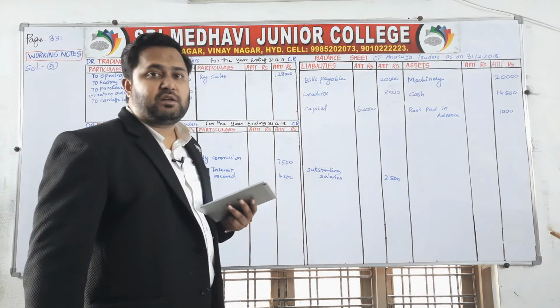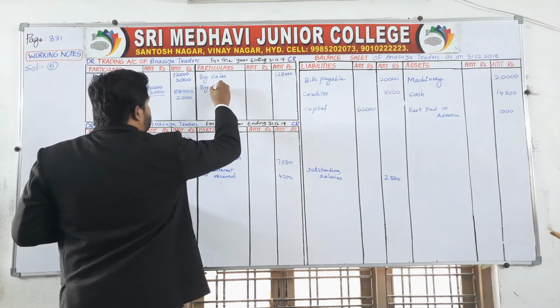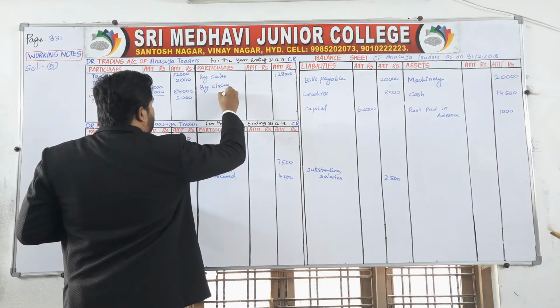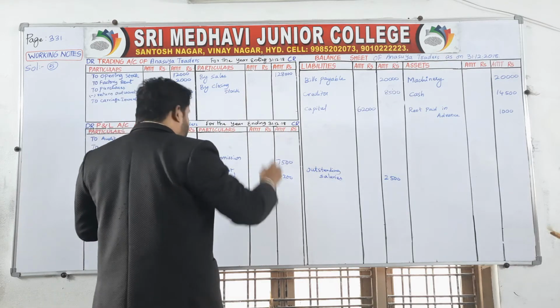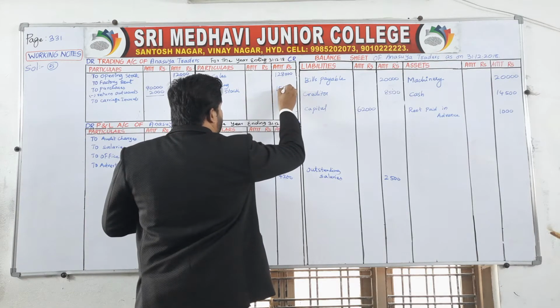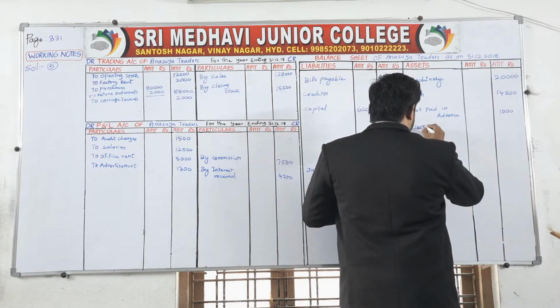Now go for adjustments. Closing stock is given right on the credit side of the trading account. Trading account credit side, by closing stock. How much? 15,500. Right here as well, closing stock comes under your assets.